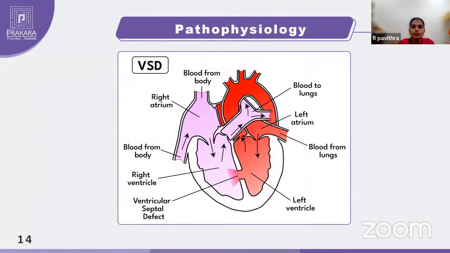And coming to the pathophysiology of ventricular septal defect, you can see clearly that there is a defect in the ventricular septum, because of which the blood entering the left ventricle gets mixed with the right ventricular blood. You may have a doubt: why can't the right ventricular blood enter the left ventricle? Because the left ventricle has higher pressure. Fluid always moves from a higher pressure area to a lower pressure area. That is the reason the oxygenated blood is entering the deoxygenated blood.